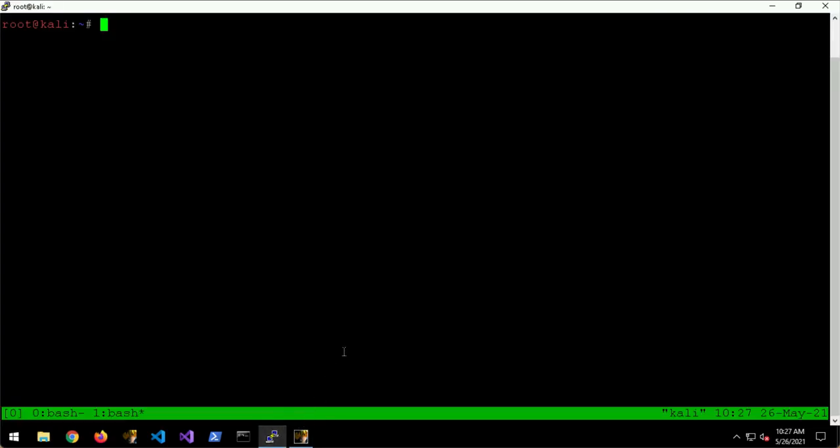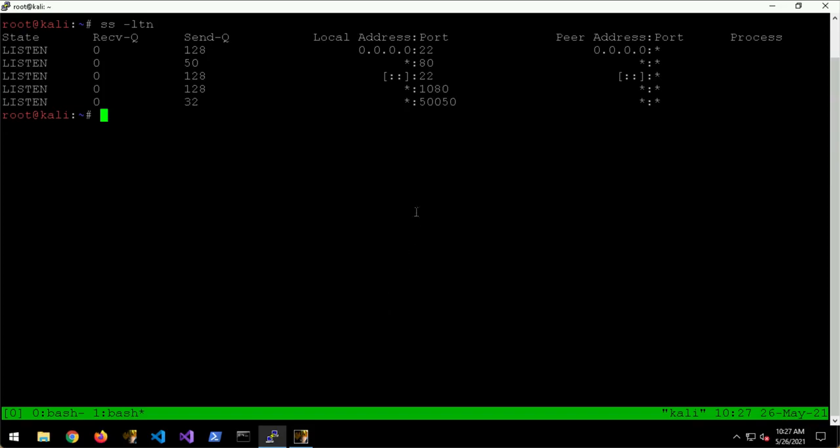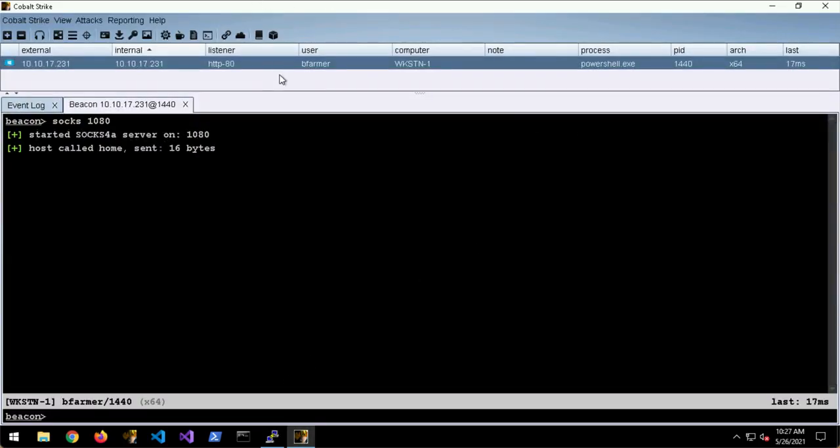And this will actually bind that port on the team server. So 1080 is here. And the idea is that any network traffic that is proxy aware that hits this port on the team server gets tunneled through this beacon here and then into the internal network. A beacon can only transfer information whilst it's checking in. So the SOCKS command actually sets the beacon sleep time to 0 to make it seem interactive.